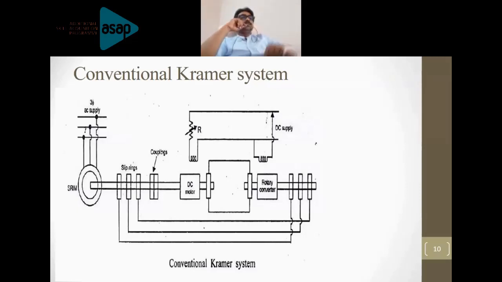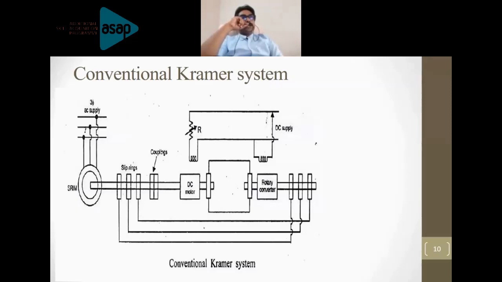Yeah. So this figure is showing the conventional Kramer system. Read the diagram from the three-phase AC supply. The three-phase AC supply is connected to the stator of the machine. The rotor has slip rings. Three lines are taken out from the slip rings and given to the other side. There is one rotary converter.